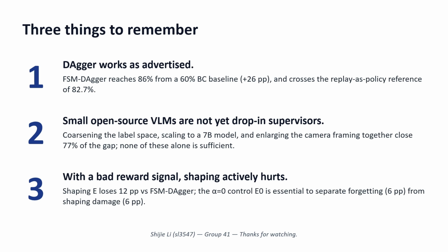First, classic DAgger works as expected, plus 26 points. Second, small open source vision language models are not yet ready to be used as experts. They need a simpler label space and a better camera view to be useful. Finally, when the reward signal is bad, shaping does not just fail, it makes things worse.